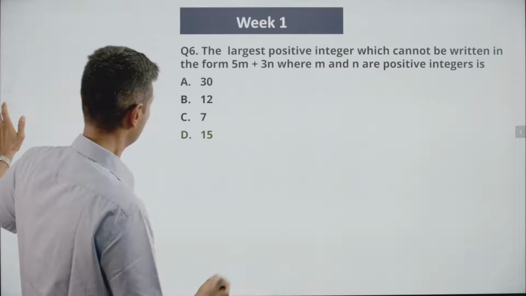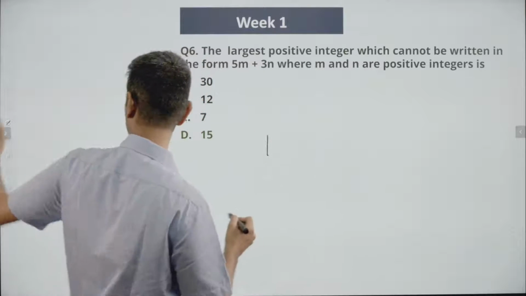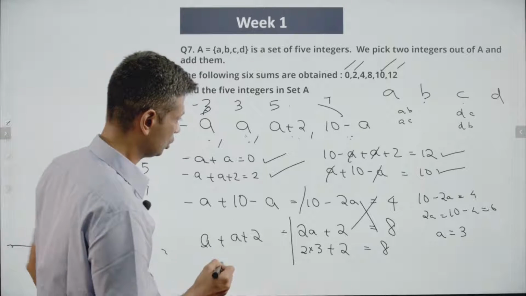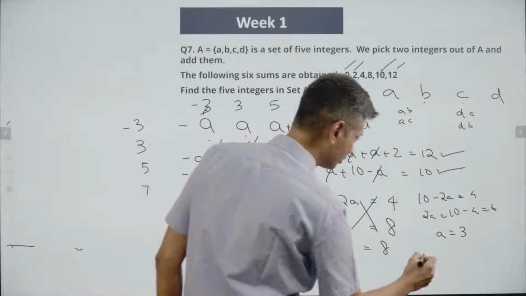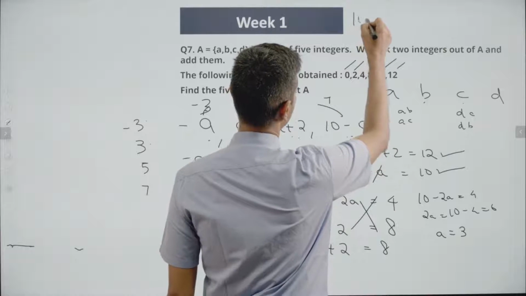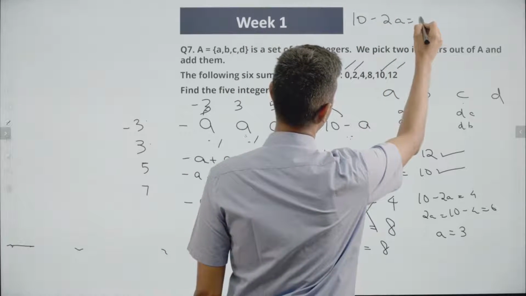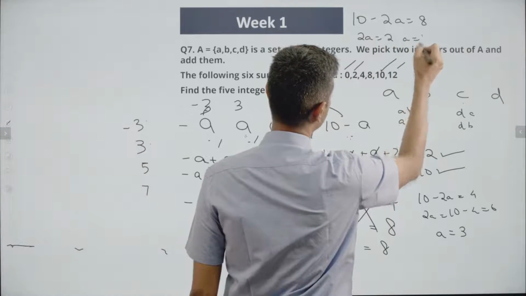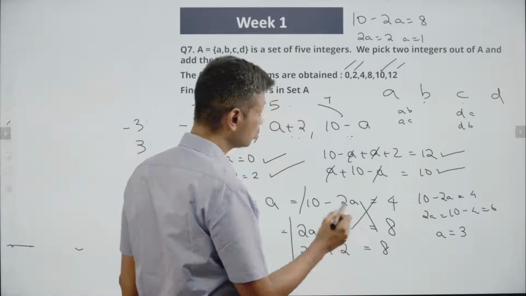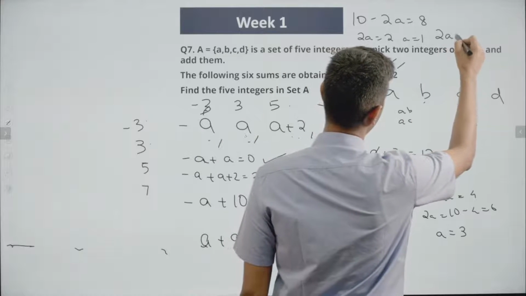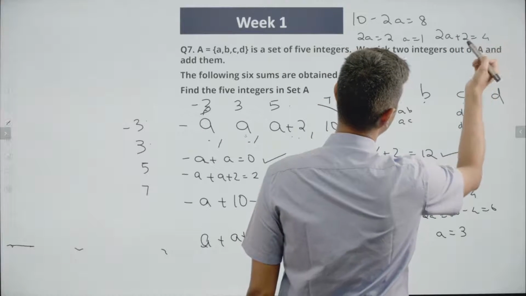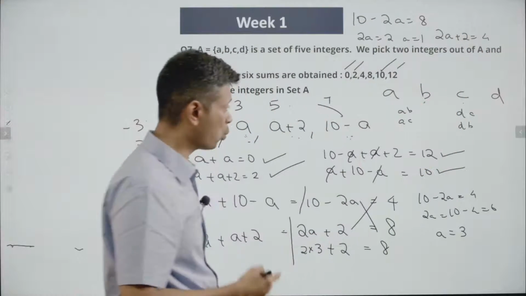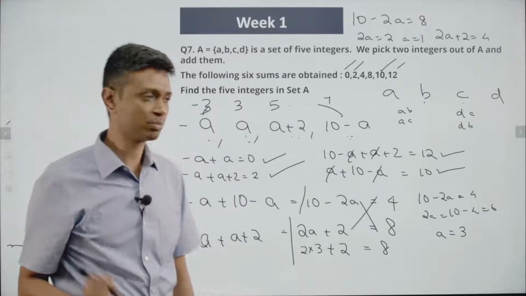I don't have space here. I'm going to write down here. Let me see if I can squeeze it in here. So I'm going to say 10 minus 2a is 8. Write down somewhere here. 10 minus 2a is equal to 8, or 2a is 2, a is 1. 2a plus 2 is 4, and a is 1. 2 into 1 plus 2 is 4. Yeah, works. A equal to 1 also works, which is brilliant.